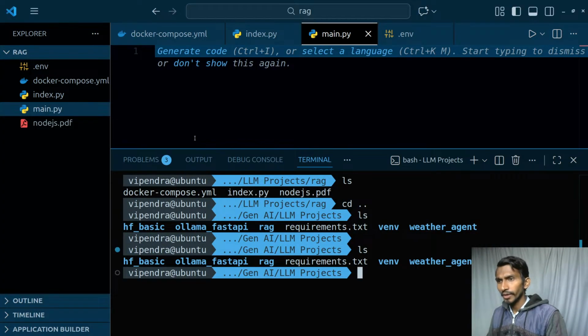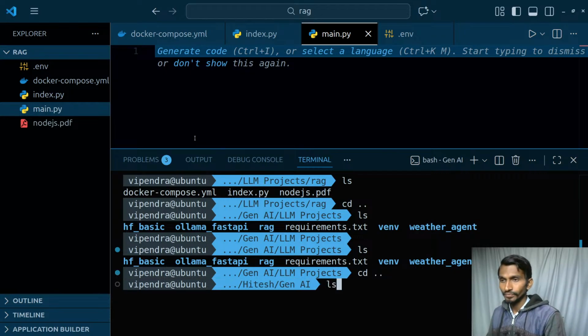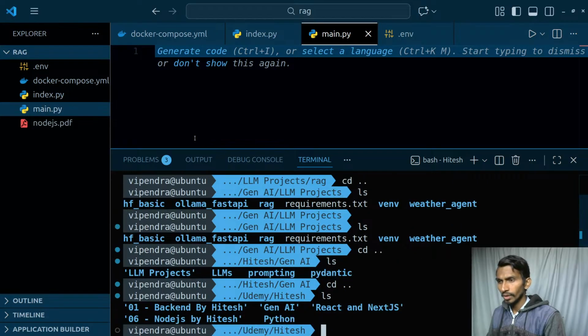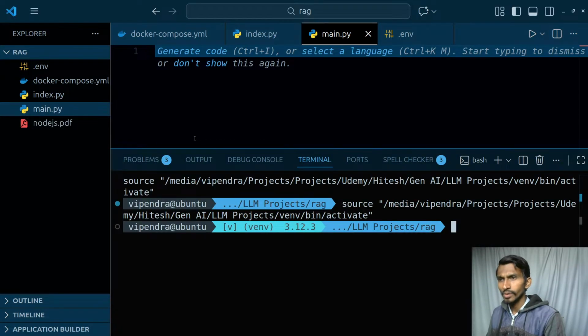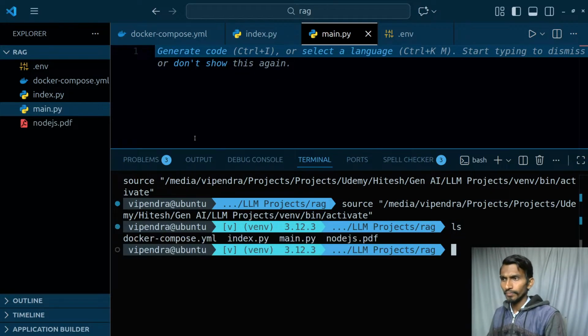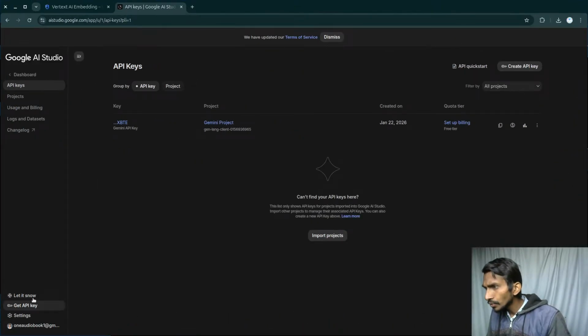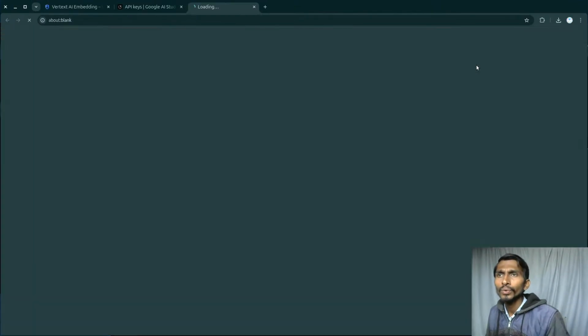ls, and I'll have to activate. cd, ls. Okay. VENV project diagram is already inside that. That's fine. After that, what will I be doing? Okay, pip install. I will be installing Google related stuff. So is there any example? API quick start.